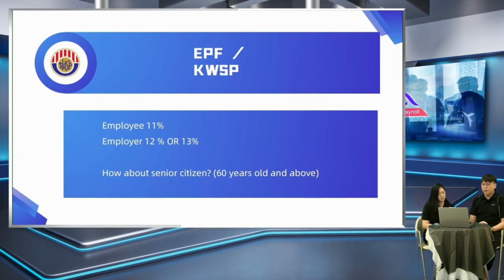But if your wages are more than 5,000, then your employer will provide 13%. How about senior citizens? Employees above 60 years old do not need to contribute any KWSP, but the employer must provide 4% for the KWSP.